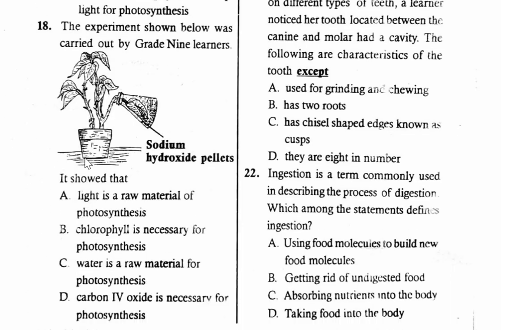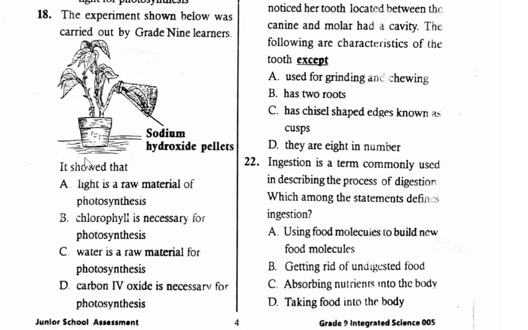This is also grade 9 work. The experiment shown below was carried out by grade 9 learners. So here we have sodium hydroxide pellets. Now the function of these sodium hydroxide pellets is to absorb carbon dioxide present. It showed that part A, light is a raw material for photosynthesis. Part B, chlorophyll is necessary for photosynthesis. Part C, water is a raw material for photosynthesis. And then D, carbon dioxide is necessary for photosynthesis.